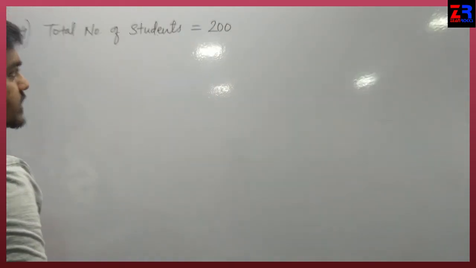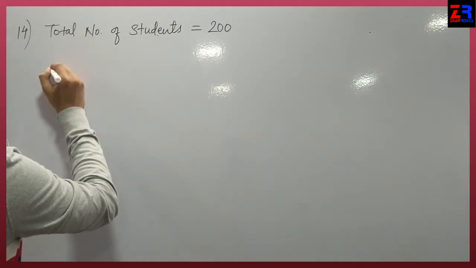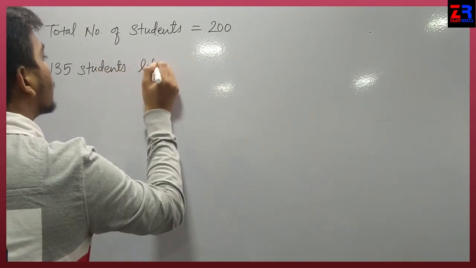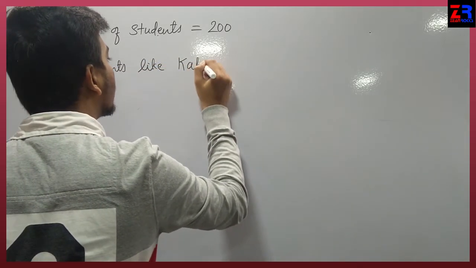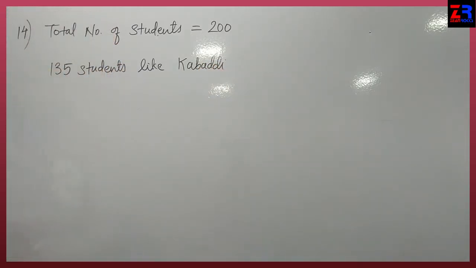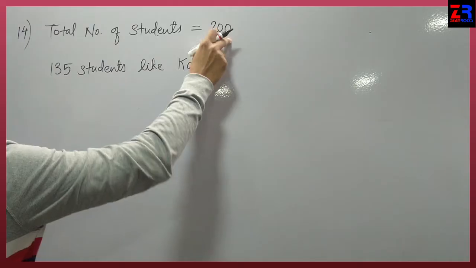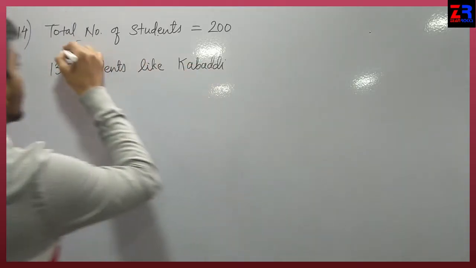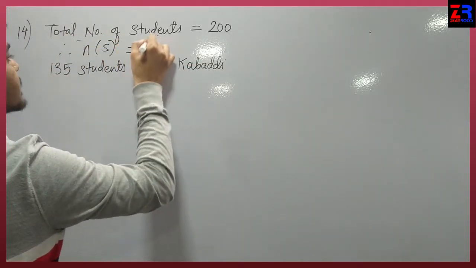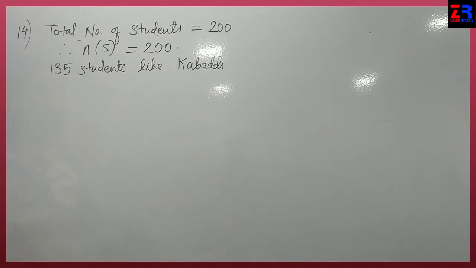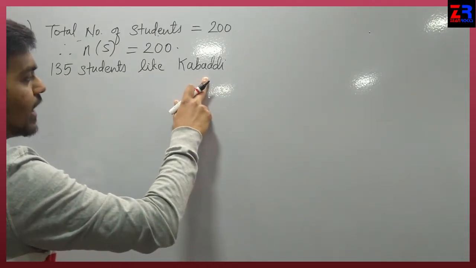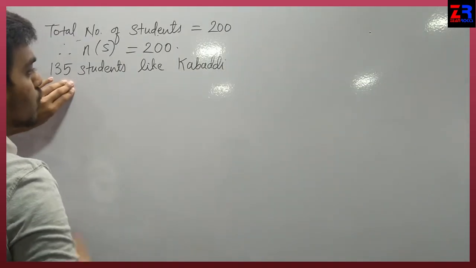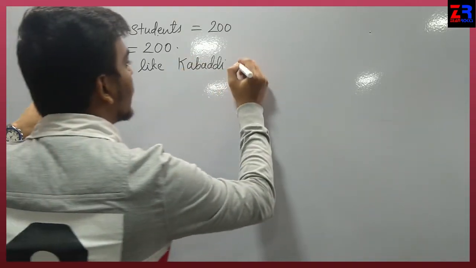Sum number 14. Out of 200 students, total number of students equals 200. Out of 200 students, 135 students like kabaddi. So here the total number of students is 200. Therefore n of S equals 200. Okay, 135 students like kabaddi and the remaining students do not like. 135 students को कबड्डी पसंद है and remaining students do not like kabaddi.